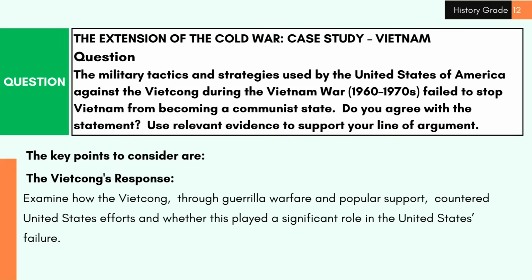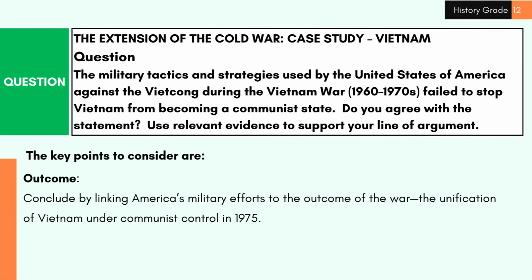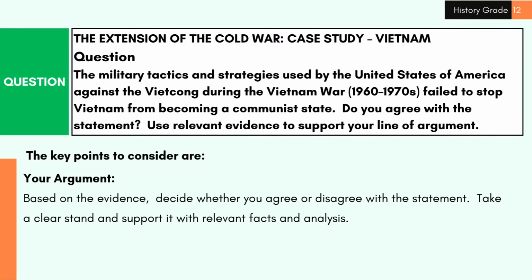3. The Vietcong's response. Examine how the Vietcong, through guerrilla warfare and popular support, countered United States efforts and whether this played a significant role in the United States' failure. 4. Outcome. Conclude by linking America's military efforts to the outcome of the war, the unification of Vietnam under communist control in 1975. 5. Your argument. Based on the evidence, decide whether you agree or disagree with the statement. Take a clear stand and support it with relevant facts and analysis.